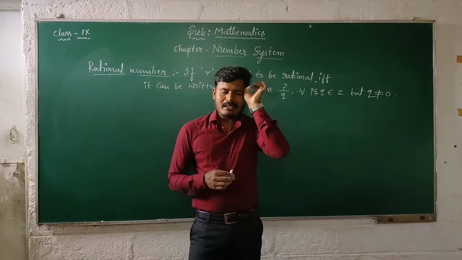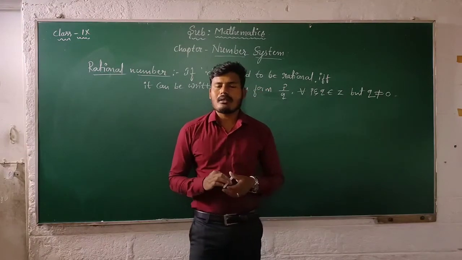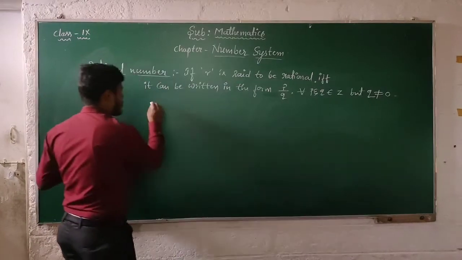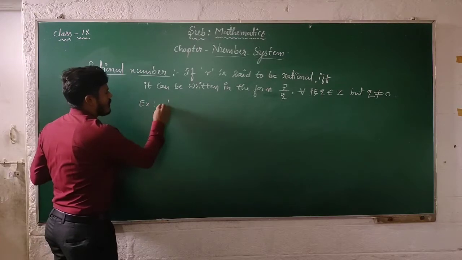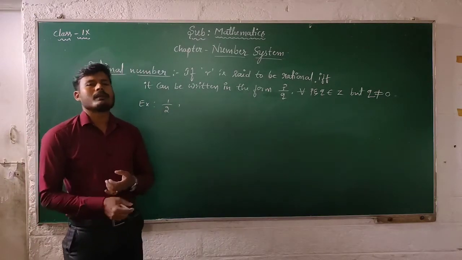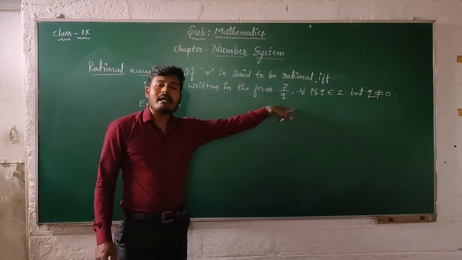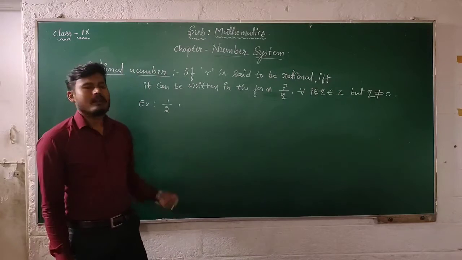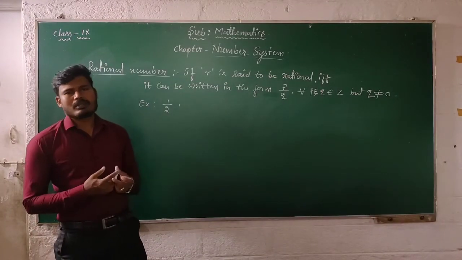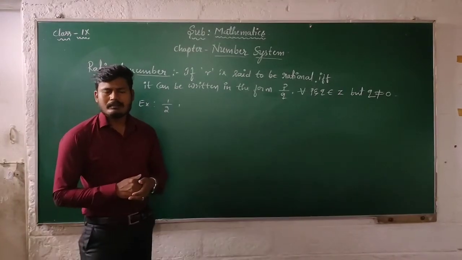So here some examples: all kinds of fractions are examples for rational numbers. Some examples are 1 by 2. 1 by 2 is a rational number because it is in the form P by Q, where 1 and 2 are both positive integers.